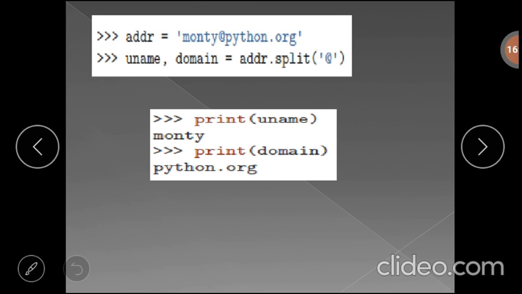Okay, using this property we have one example. Here you can copy, here we have the mail ID. We can split this mail ID based on the delimiter at, so that we'll get two parts. One is the ID part, and the second is the domain part. That address you can copy to the two variables. Okay, here we have the uname and domain.